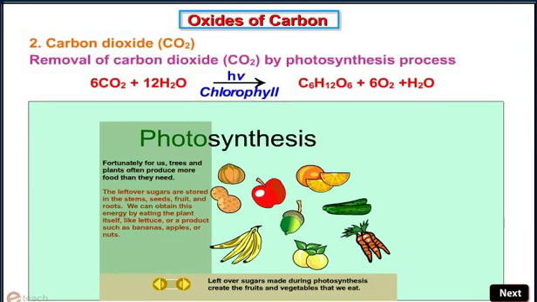Fortunately for us, trees and plants often produce more food than we need. The leftover sugar is stored in the stem, seeds, fruits, and roots. We can obtain the energy by eating the plant itself, like lettuce, or the products such as banana, apple, or nuts. Leftover sugar made during photosynthesis creates the fruits, like the apple, that we eat.